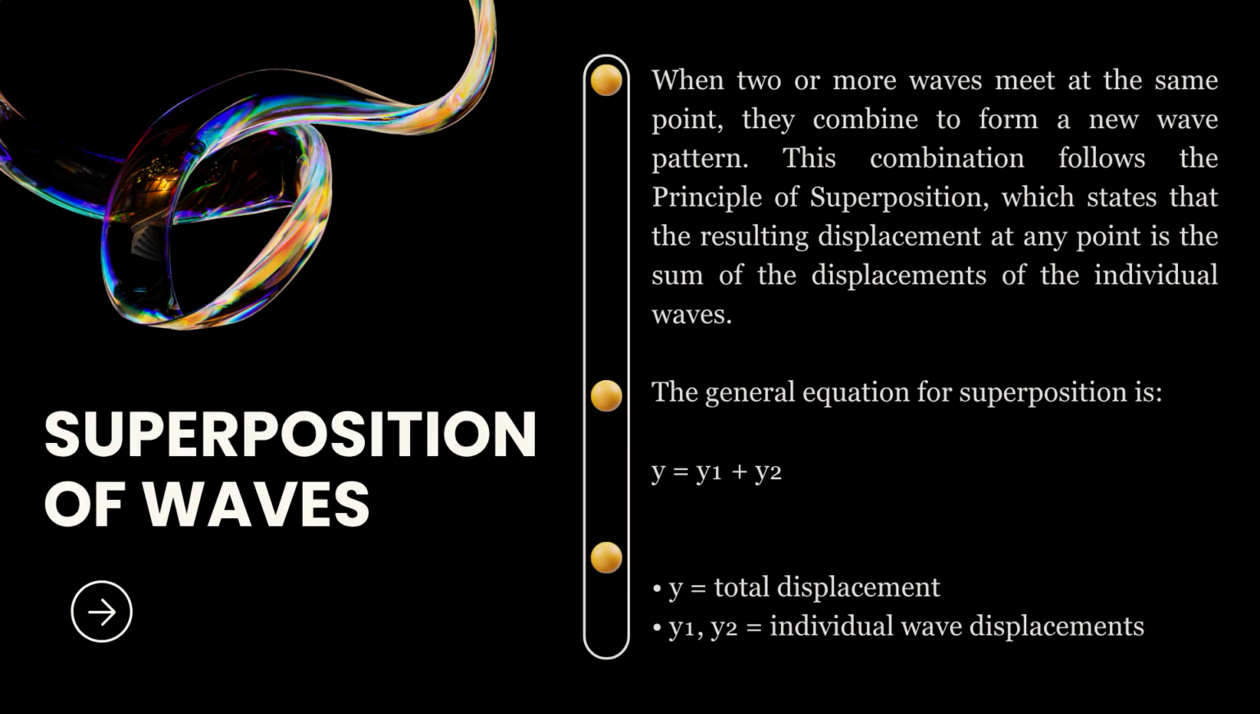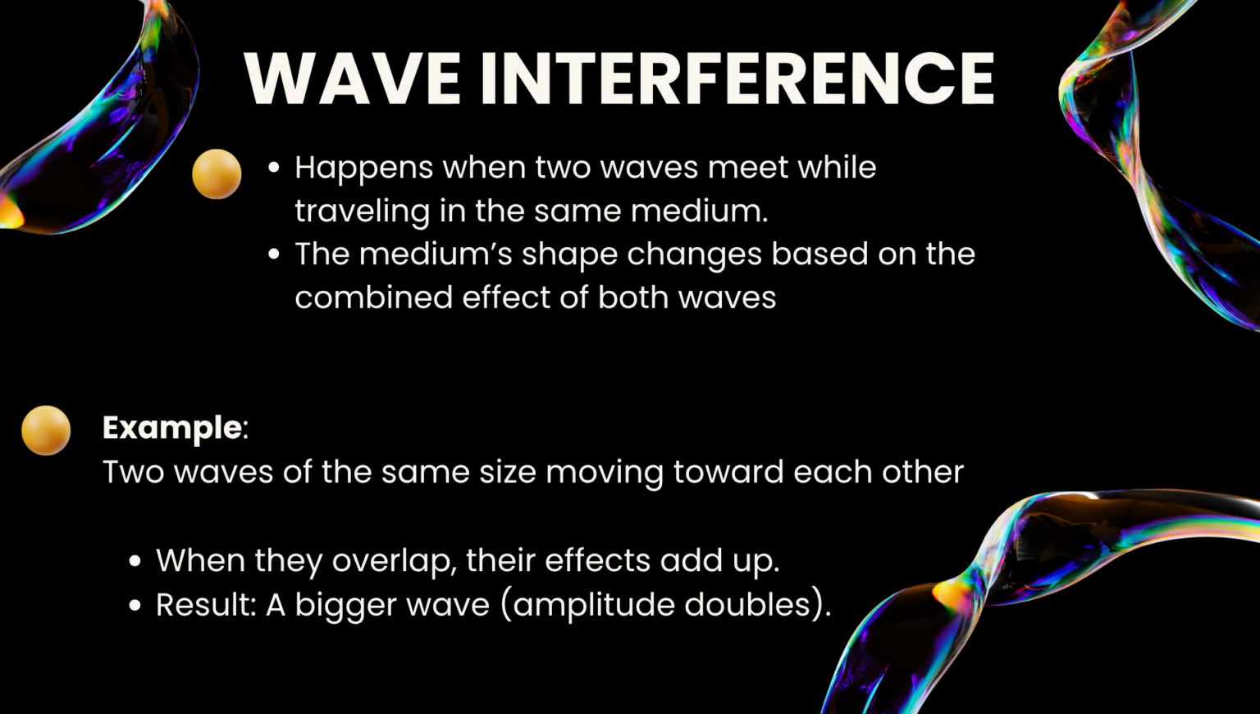Superposition of waves is the phenomenon that occurs when two or more waves meet at the same point in a medium, and their displacements combine such that the total displacement at the point is equal to the sum of individual wave displacements. And now, let's move on to wave interference.